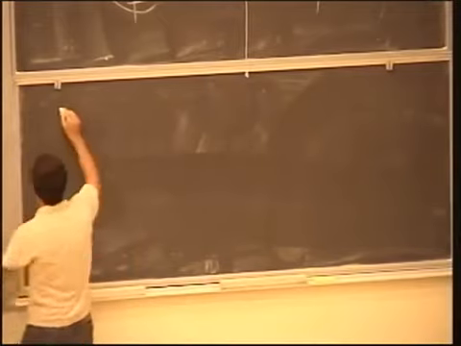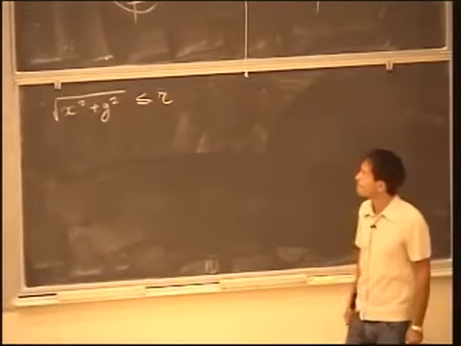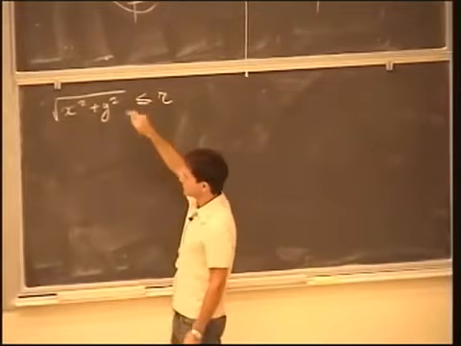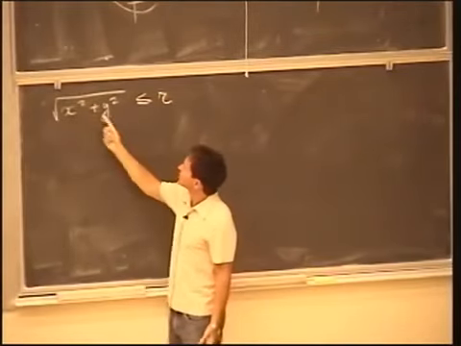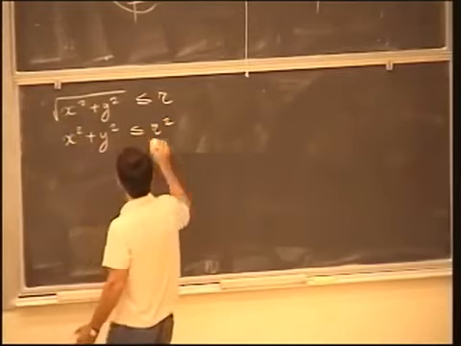What does it mean that it belongs to this? It means that the square root of x squared plus y squared is less than or equal to r, right? That's what it means, because that's the distance. That's how we measure the distance to 0. To belong to a disk of radius r means that for your coordinates x and y, the square root of x squared plus y squared is less than or equal to r. So that means that x squared plus y squared is less than or equal to r squared.